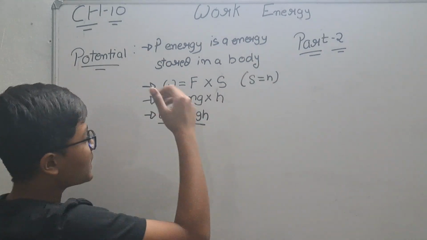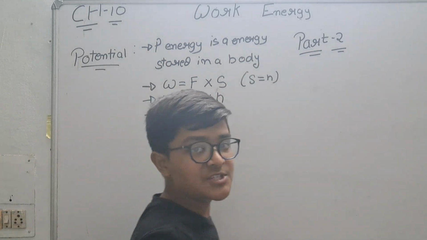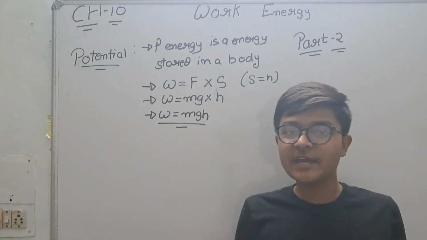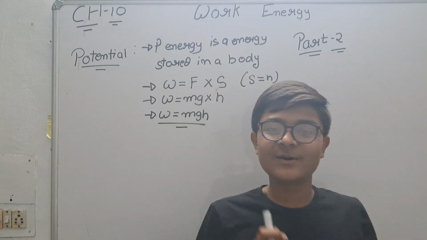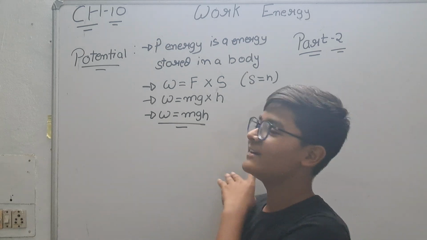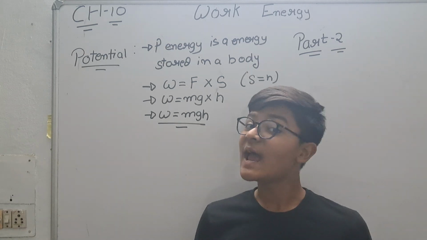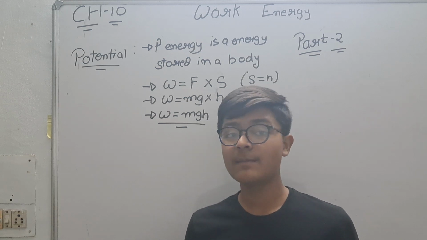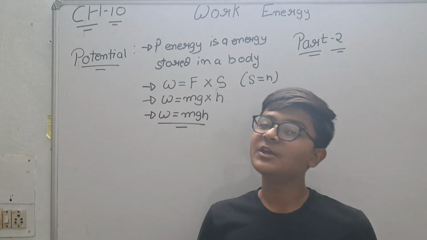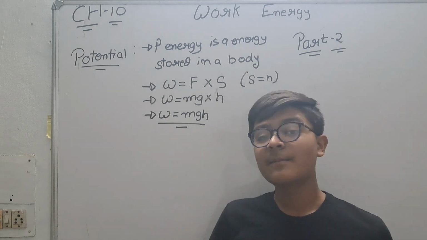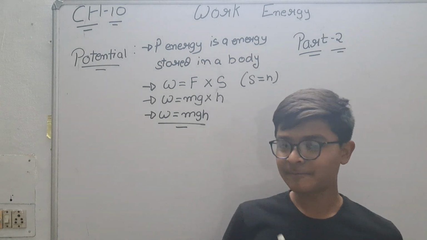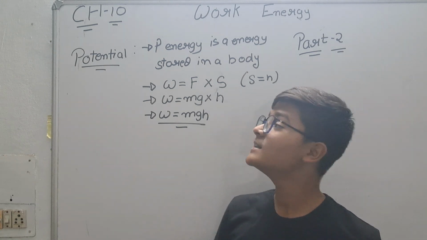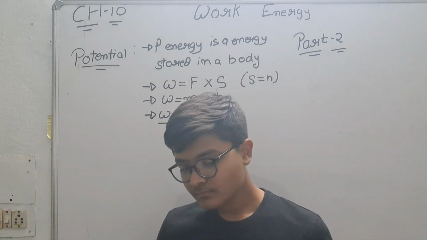So we will put h. By combining that, we will get mgh. You can learn this formula by the trick mgh. This is the trick to learn the formula of potential energy.